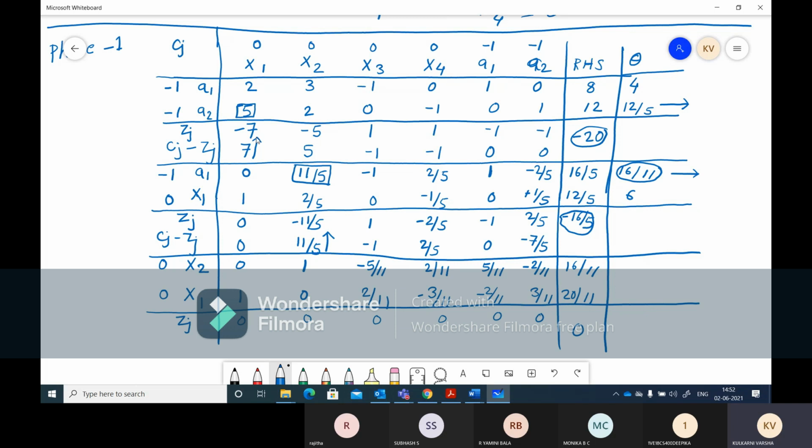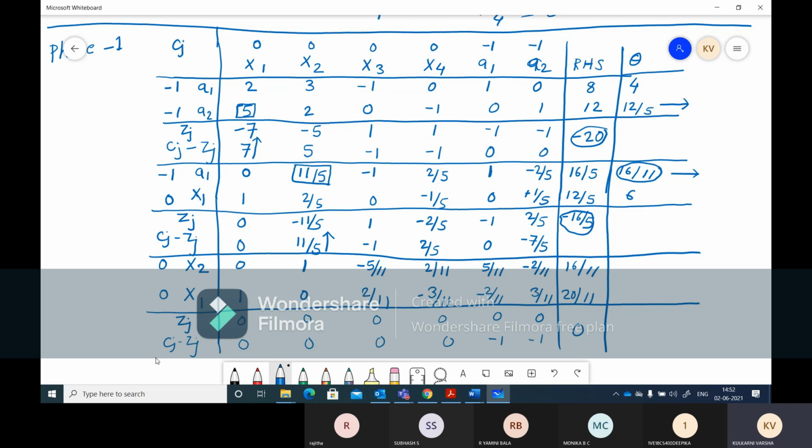And then subtracting, you will do Cj minus Zj. So 0 minus 0, you will get 0. 0 minus 0, 0. 0 minus 0, 0. Sorry, Cj is this, minus 1 minus 0. So you will get minus 1. Minus 1 minus 0, you will get minus 1.